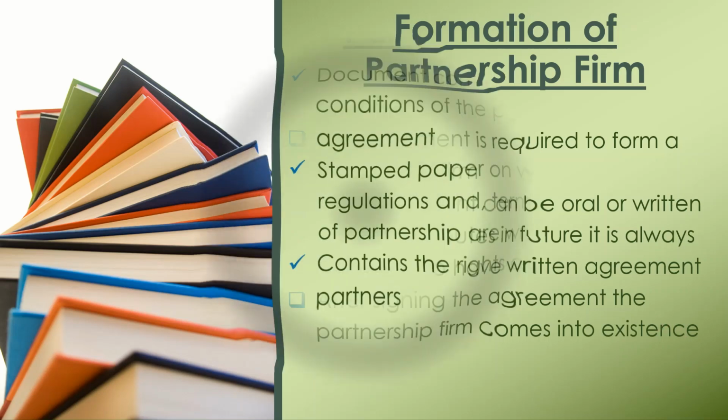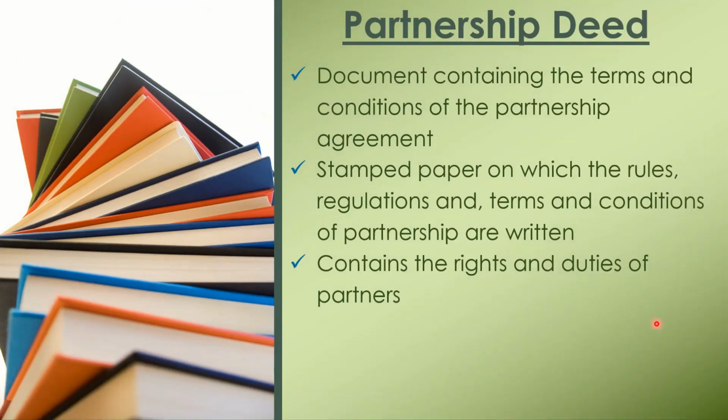Now, see partnership deed. So, what is a partnership deed? The written document consists of rules, regulations, terms and conditions of the partnership firm. It is on stamp paper, duly signed by the partners who agree to form the partnership firm. It also contains rights and duties of the partners.